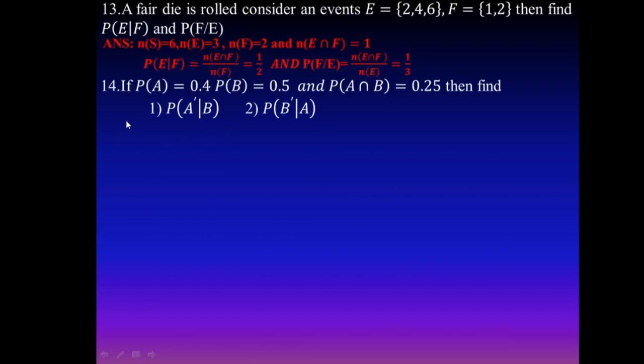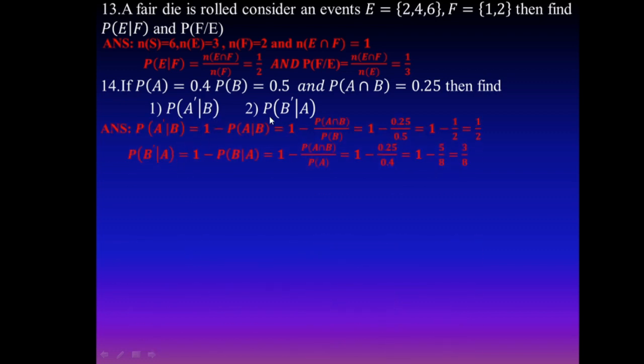And the 14th question. Probability of A is given, probability of B is given, and A intersection B is given. Then find probability of A complement given B, and B complement given A. Here you know the properties of conditional probability: probability of A complement given B is 1 minus probability of A given B, and probability of B complement given A is 1 minus probability of B given A. Substitute the values.